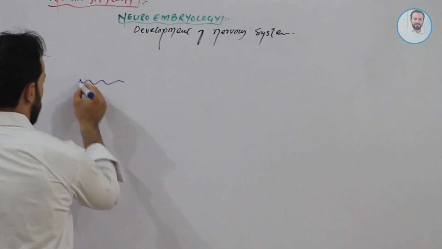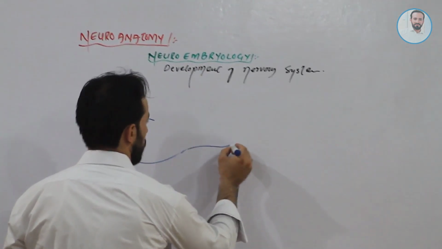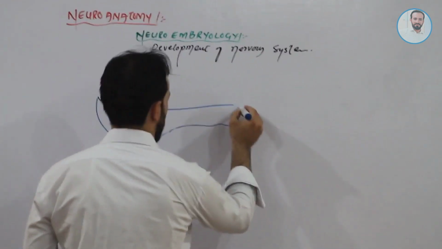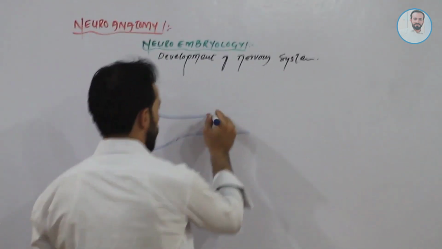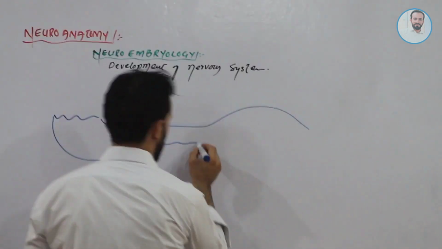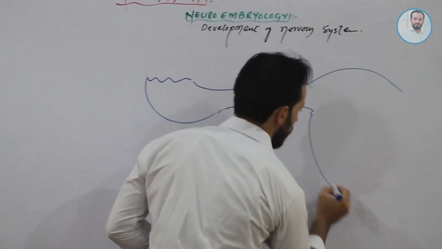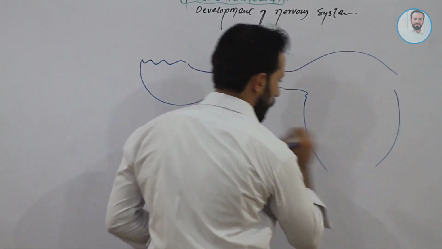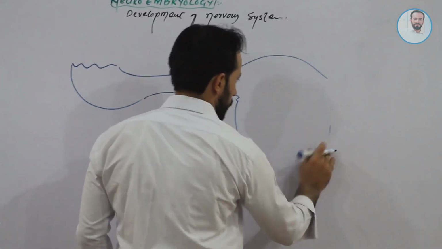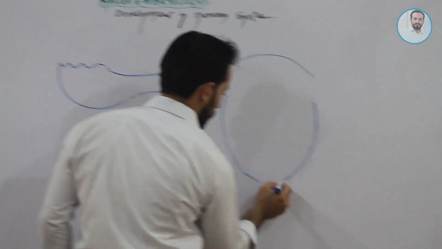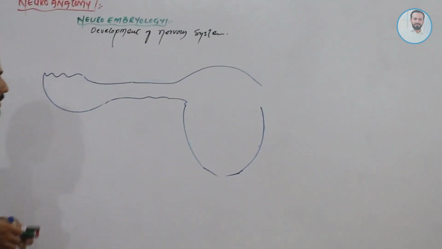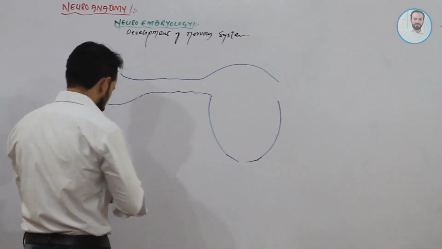So friends, this is a very simple diagram of the female reproductive system.